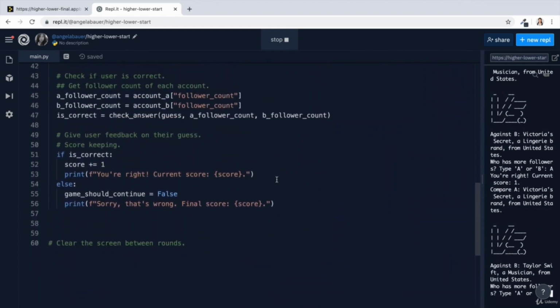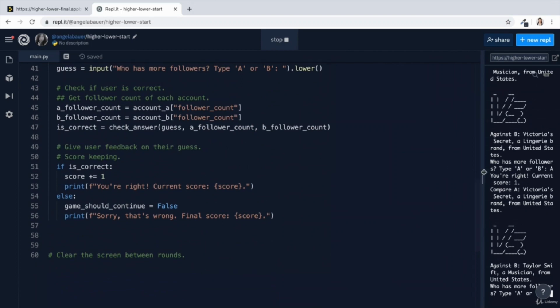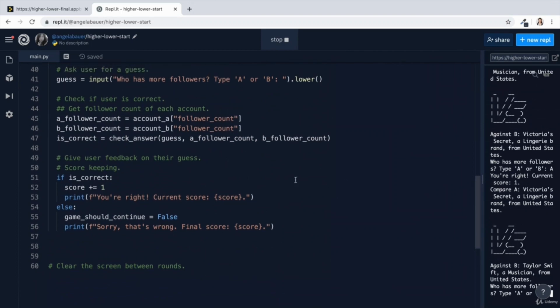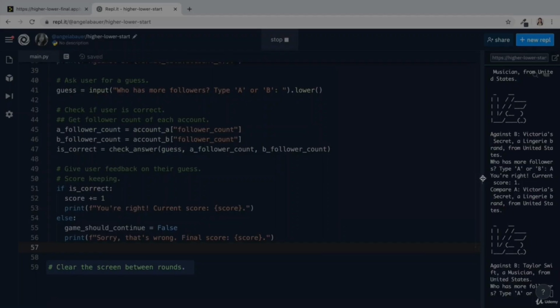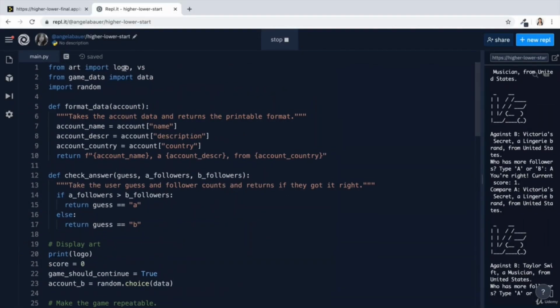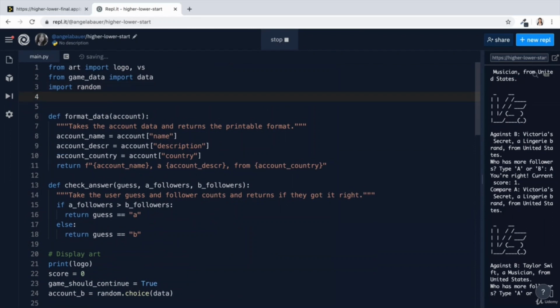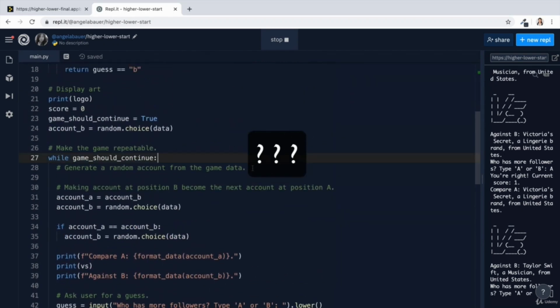That's pretty much all of the functionality sorted, right? But we've got a couple of things to tidy up. One is we need to clear the screen in between the rounds of our game. So we know that we can import the clear function from the Replit module. But here's a question, where do you call it?